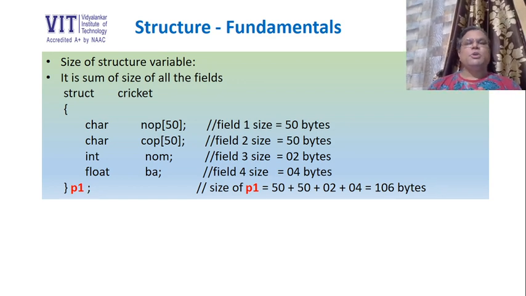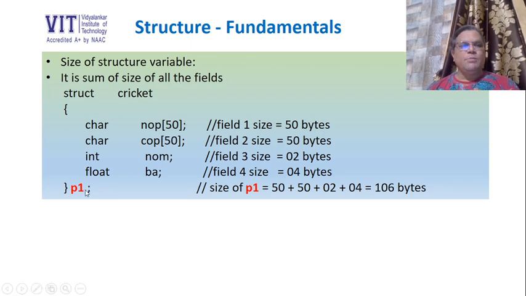What type of information can this variable hold? That is the second property decided by data type. This variable P1 can hold two strings, one in NOP, other in COP. It can also hold one integer number in NOM, and it can also hold one float number in the field BA. So it is a mixture. It is a mixture of different data type values. So I hope you have understood what is the meaning of collection of same or different data type variables.